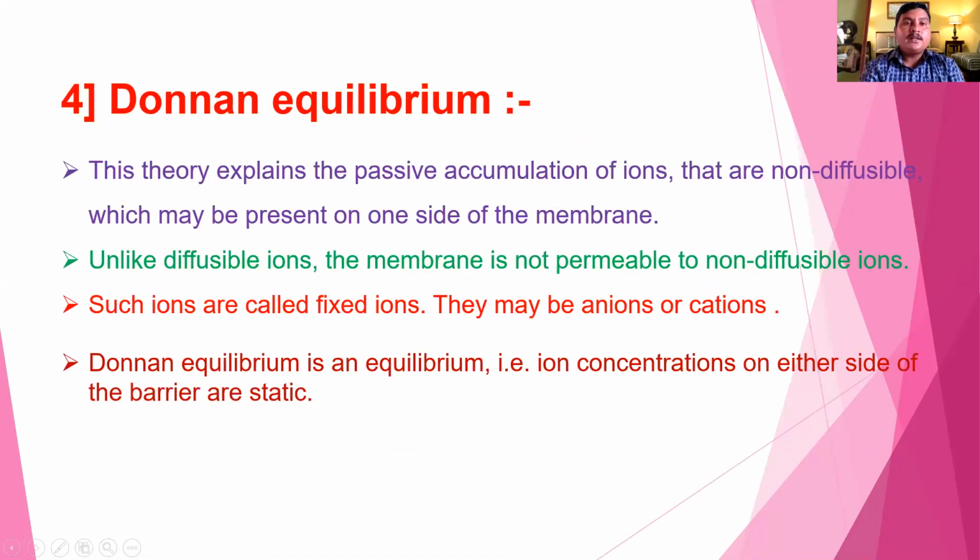The fourth one is the Donnan equilibrium. This theory explains the passive accumulation of ions that are non-diffusible, which may be present on one side of the membrane. Unlike diffusible ions, the membrane is not permeable to non-diffusible ions. Such ions are called fixed ions. They may be anions or cations. Donnan equilibrium is an equilibrium in which the ion concentrations on either side of the barrier are static, meaning the same.